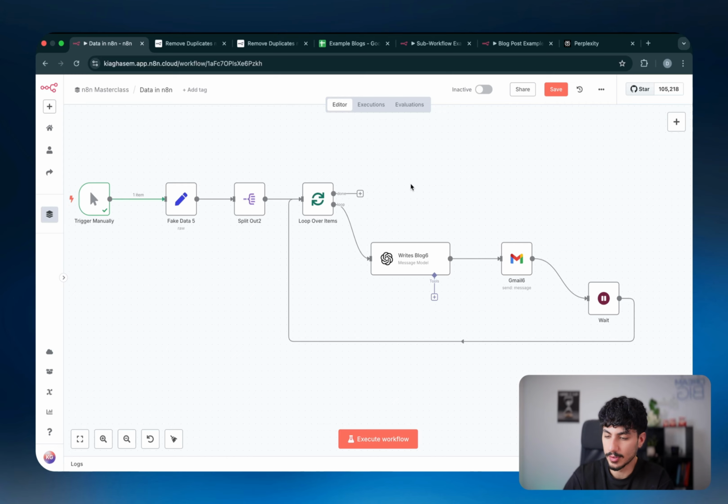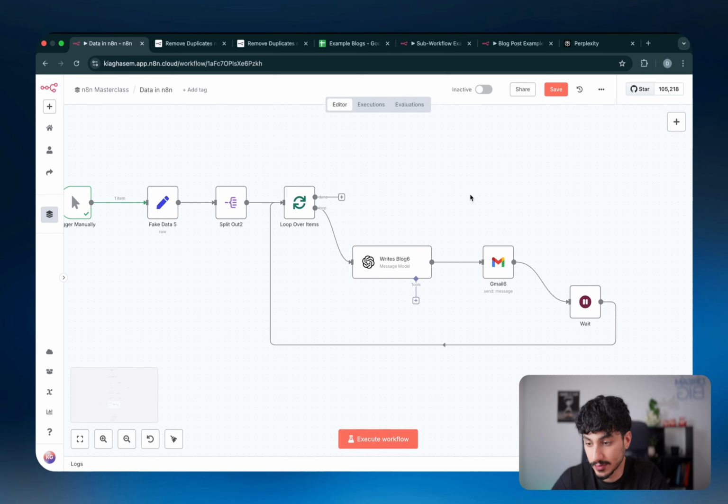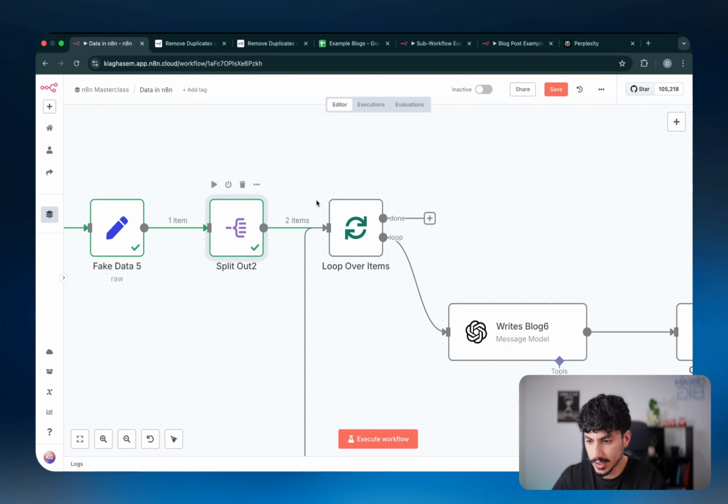Now, the next one that I want to talk about is the loop over items node. And to find this node, you can just click on plus, go to flow, and then you can see it has loop over items, split in batches. And I'm super, super passionate about this node. I literally use it almost in every single flow. And what it basically does is that, let's say I run this, there we go. So as you can see, we have 2 items that are going on in the rest of the flow.